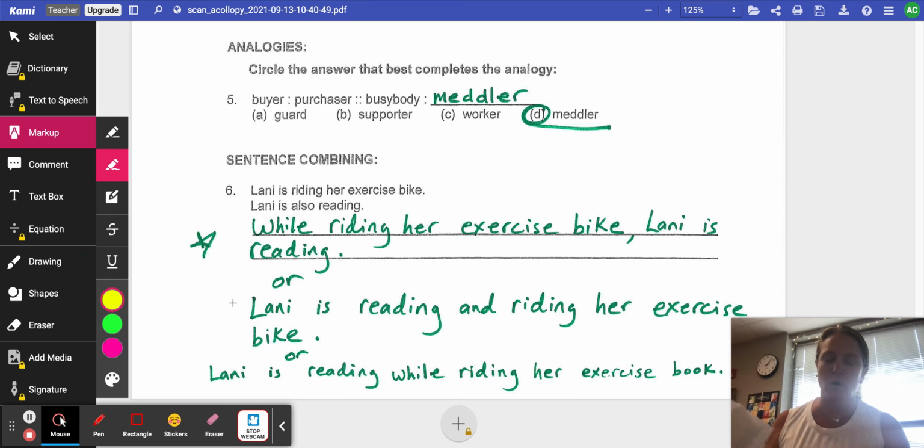The second one's okay, but I don't love it. Lainey is reading and riding her exercise bike. That's fine. Or the third one might be very equal to the first example. Lainey is reading while riding her exercise bike. I changed it to book. I don't know why I did that. I must have been a little bit distracted. So change that to bike.